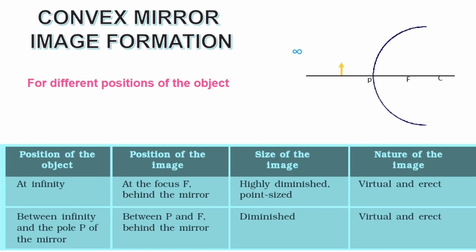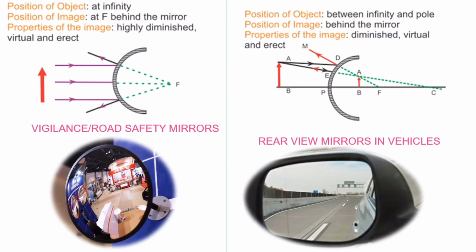So let's see the image formation diagrams. Using the rules of a convex mirror, if we plot the first position at infinity, the two rays coming parallel get diverged after reflection, but they seem to be coming from the focus. So F is the image formation point. In the next case, one ray coming parallel always seems to come from the focus. The other ray that passes through C retraces its path. Both meet between P and F. So that is the image formation point.